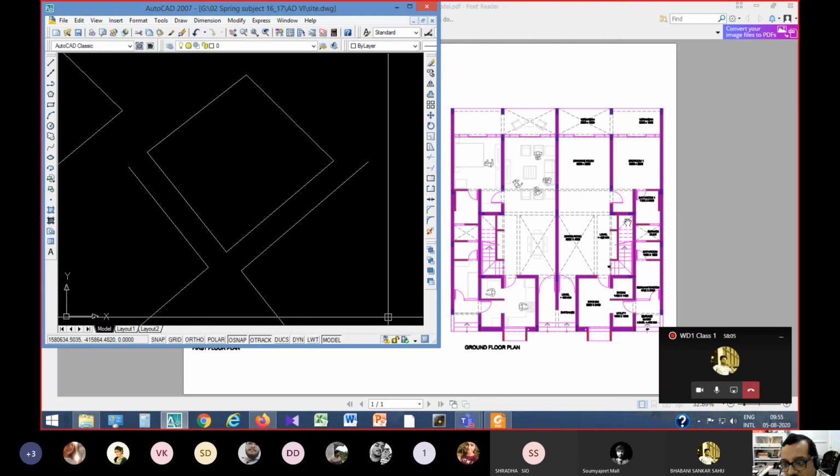We write scale and then we write 1:200. Can you tell me why we write the word scale before that? We write scale because if you don't write scale, it might mean something else. What it might mean? You have learned this in your building construction 3, first chapter.